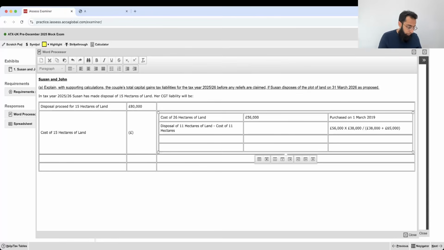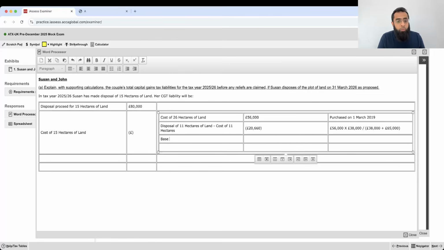So 56,000 multiplied by 38,000, divided by 38,000 plus market value of remaining at that date. That was 20,660.